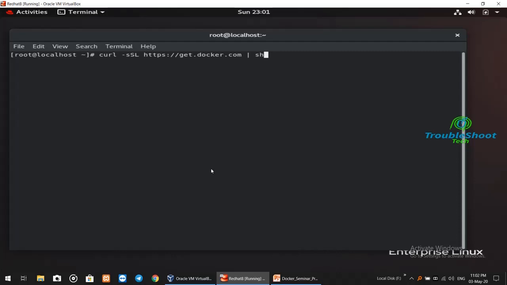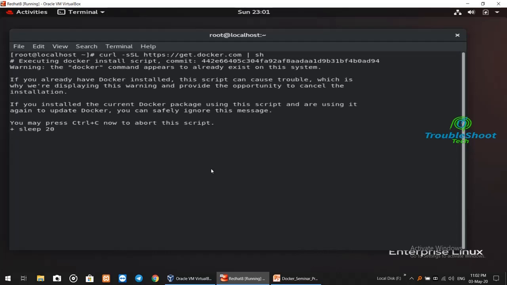So it will not be a challenging thing for you, right? But if you are using Red Hat version 8, as I am, then as you know, if you hit enter, it will not work. I have already installed Docker, but it will say that it will not be used in Red Hat version 8. Only Docker EE, which is Enterprise Edition, is used, right?